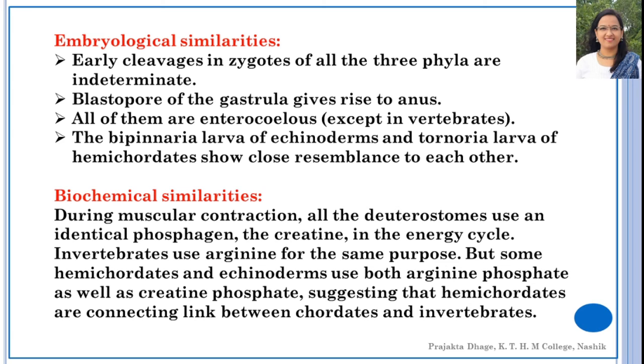Now, let's move on to the biochemical similarities. During muscular contraction, all the deuterostomes use an identical phosphagen, creatine phosphate, in the energy cycle. Invertebrates use arginine phosphate for the same purpose. But some hemichordates and echinoderms use both arginine phosphate as well as creatine phosphate, thus suggesting that the hemichordates are connecting links between the chordates and invertebrates.